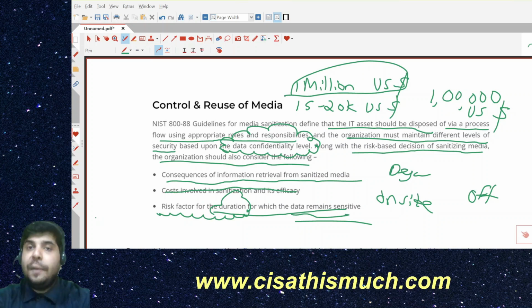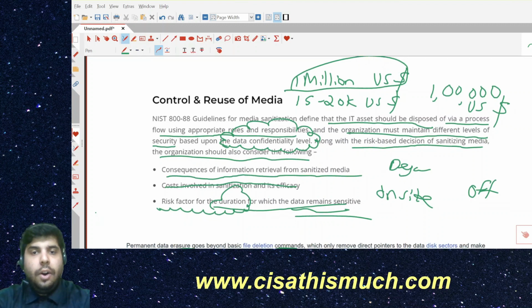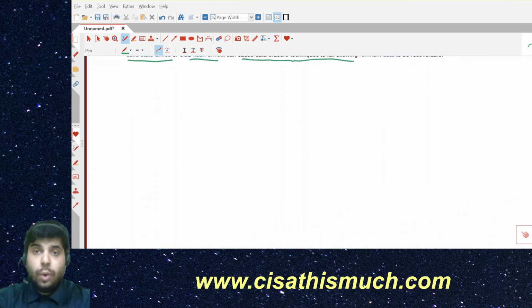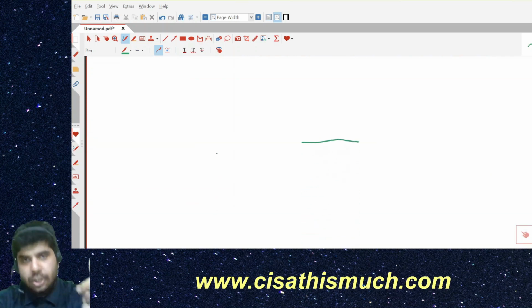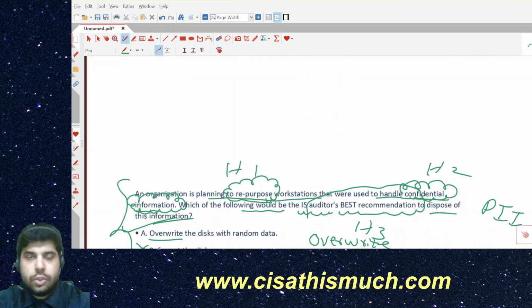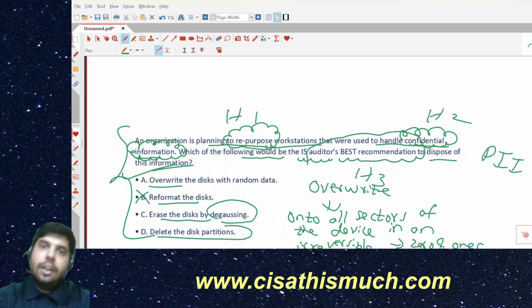When they use the word repurpose, go with overwriting. Otherwise, if they don't use the word, you have to follow ISACA's way: rank 1 is destruction, rank 2 degaussing, rank 3 overwriting, and in the end the least preferred is the formatting option, right?